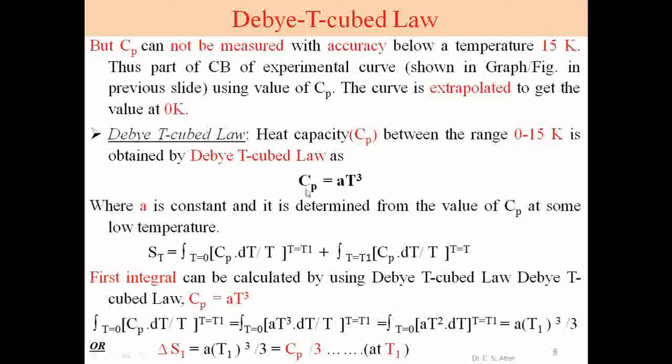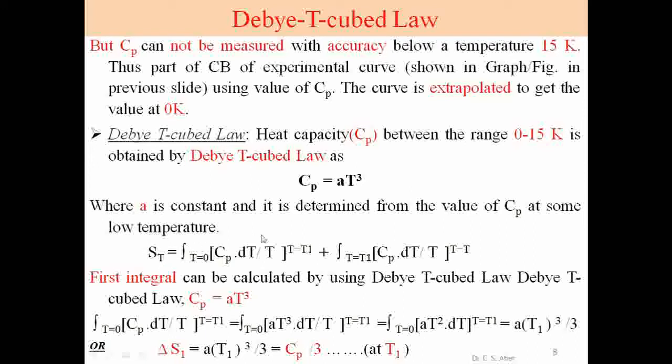What is that law? Cp is equal to A T cube. So this Cp is converted into temperature. Where A is a constant and it is determined from the values of Cp at some low temperature. And thus in the previous equation we consider the entropy at temperature T